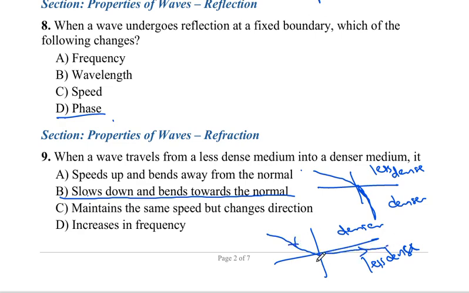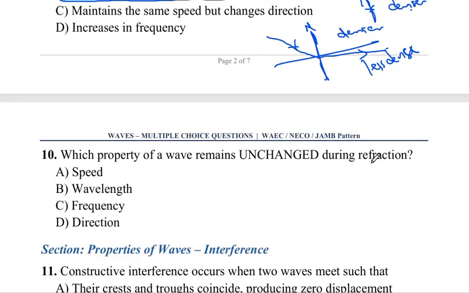It goes far away from the normal. The normal is a line that is perpendicular to the surface. So from less dense to denser, it bends towards the normal, but from denser to less dense, it bends away from the normal. That's important for us to note.